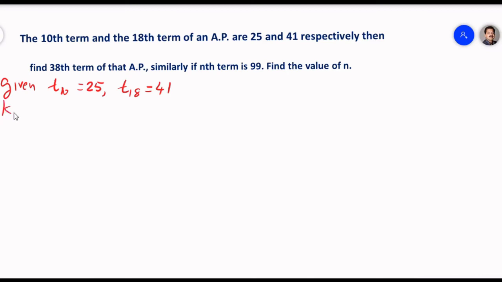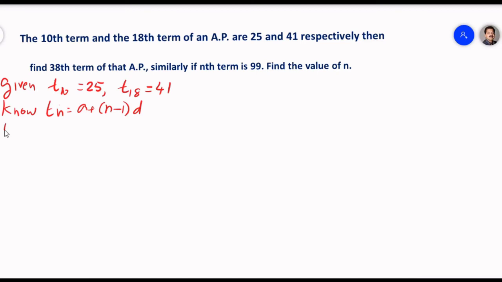We also know the general formula Tn is equal to a plus n minus 1 into d, where a is the first term and d is the difference between consecutive terms. This is what we understood.